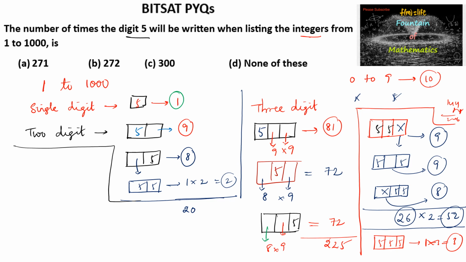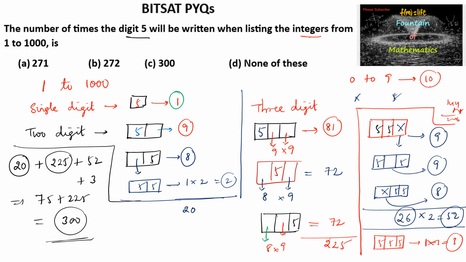The total number of times the digit 5 appears is 20 in single digit, and in 2 digits 225 plus again 52, plus again here 225 plus 52, and again here it is 3. So you can say 55 and 55, and here it is 20 plus 55, that is 75, 75 plus 225, which is equal to 300.